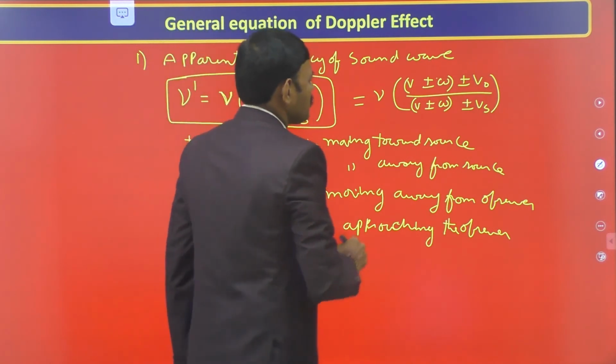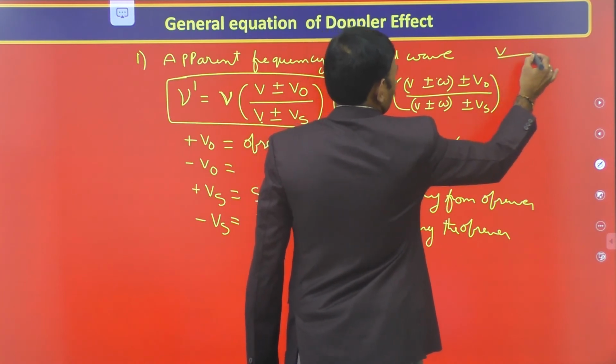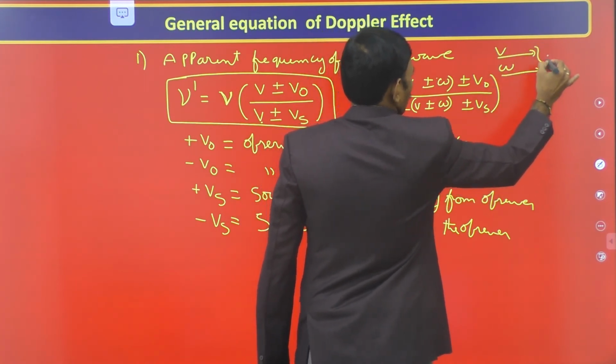The plus sign is used when the sound velocity and medium velocity are along the same direction.